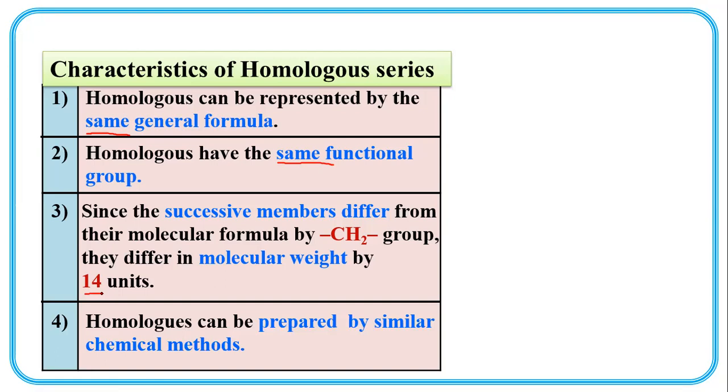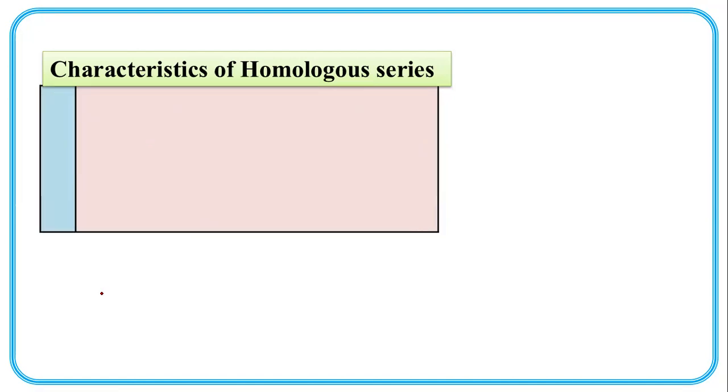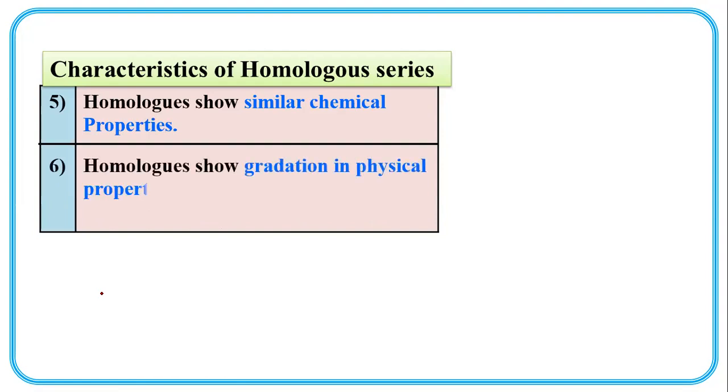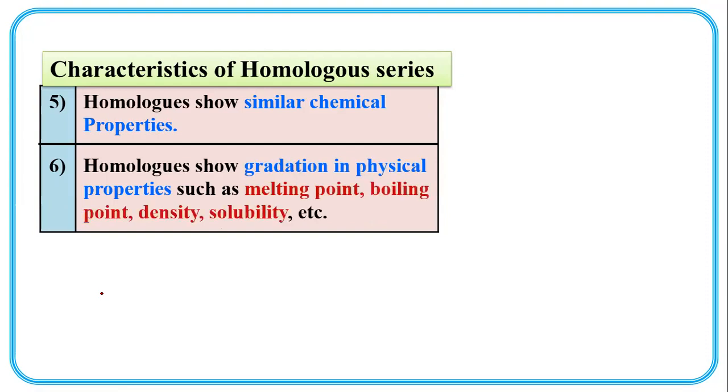Homologs can be prepared by similar chemical methods. And next, they show similar chemical properties and they show gradual difference in their physical properties. Which properties?